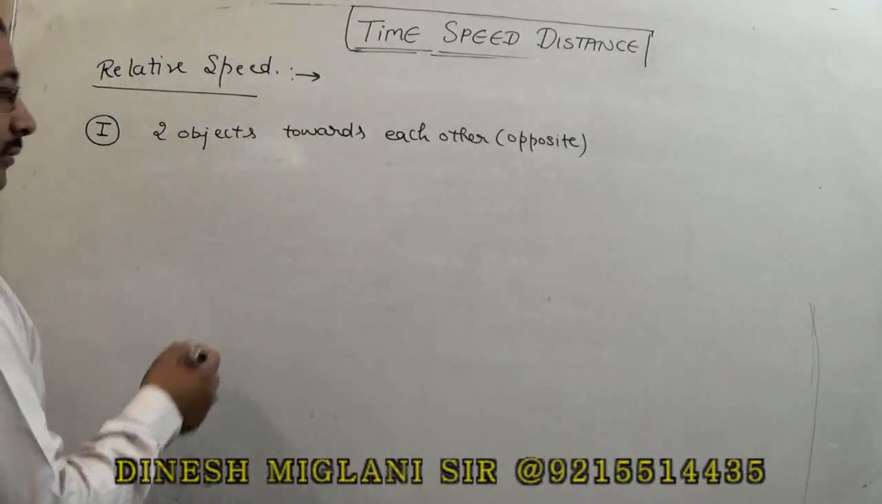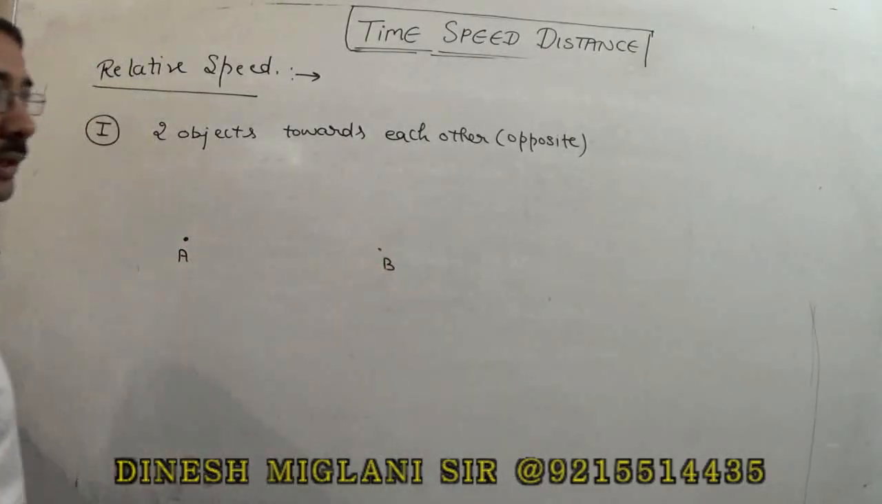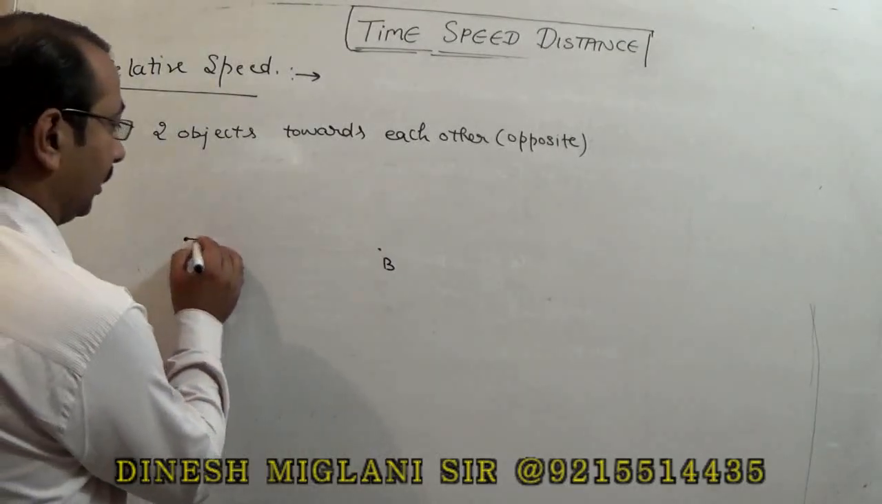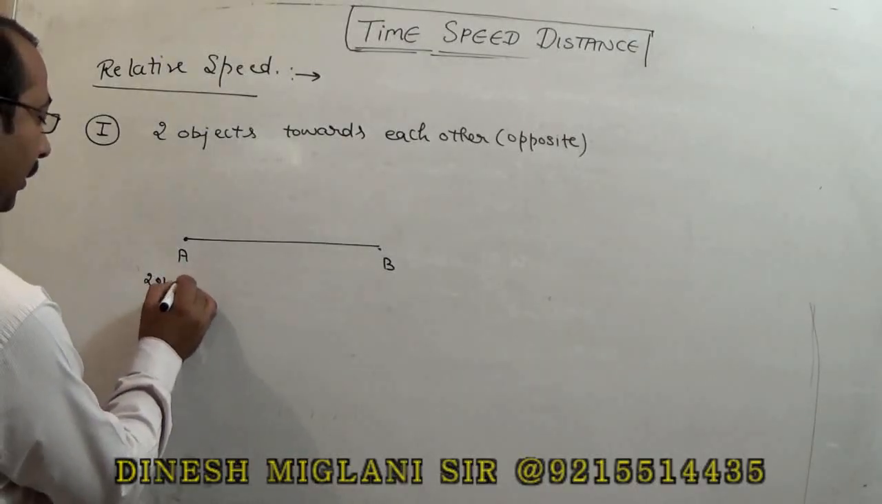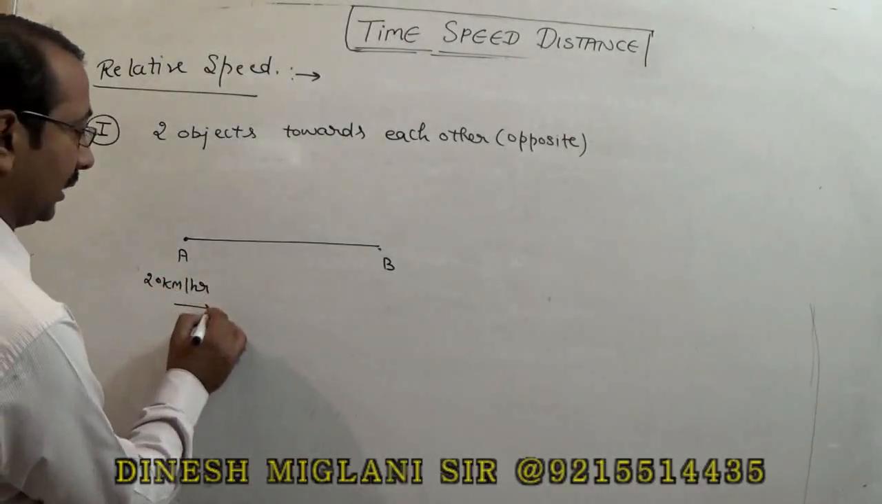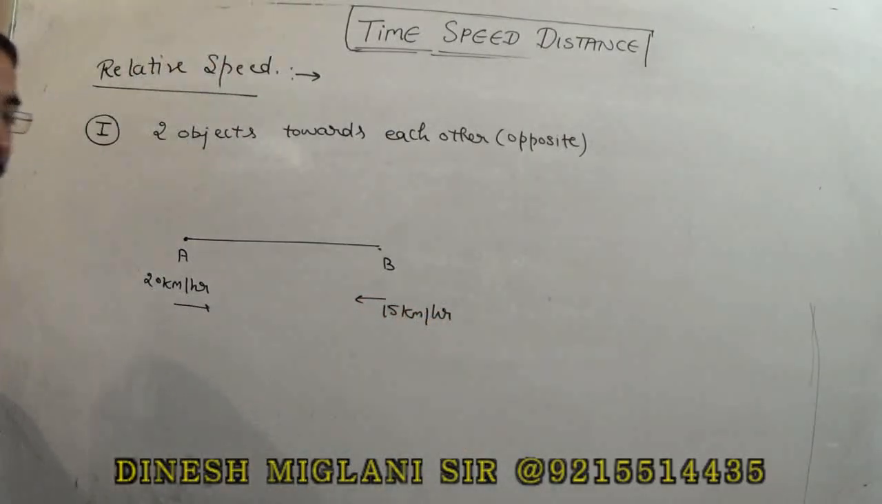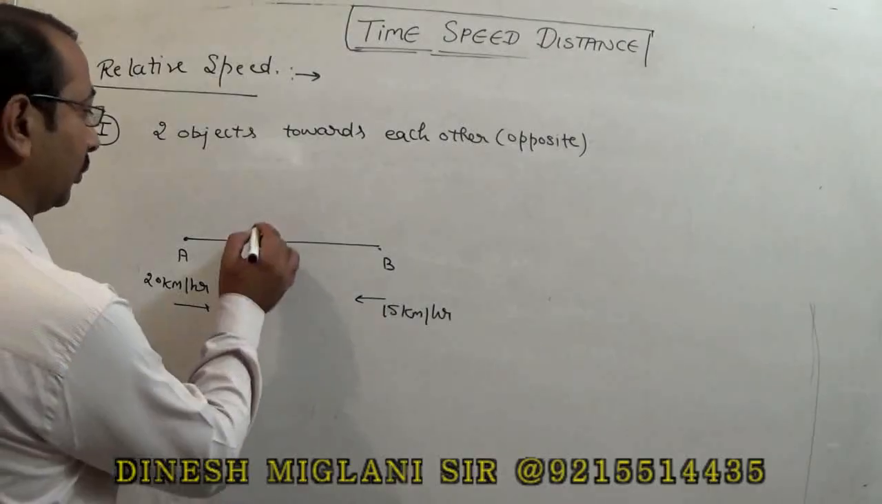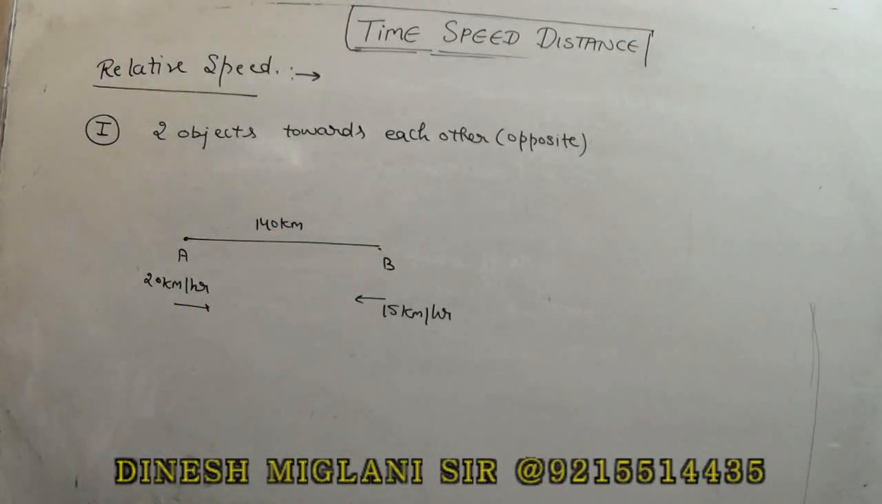For example, we can start with an example. Suppose there are two persons, one is A and one is B. A is going towards B with a speed of 20 km per hour. B is going towards A with a speed of 15 km per hour. And the distance between these two persons is equal to 140 kilometers.